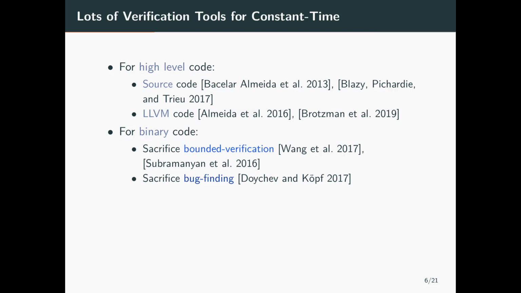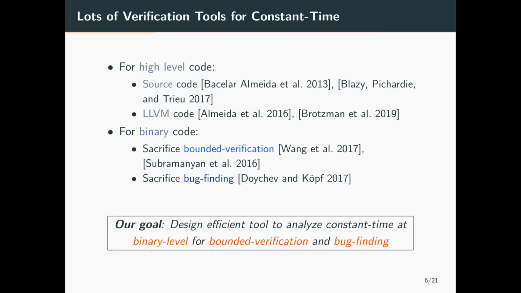As for the tools that target binary code, they are either based on dynamic analysis, and they sacrifice bounded verification, which means that they cannot give any guarantee that a program is secure, or they make over-approximations and cannot report precise bugs. Our goal is to fill this hole and design an efficient bug-finding and bounded verification tool for constant time operating at binary level.